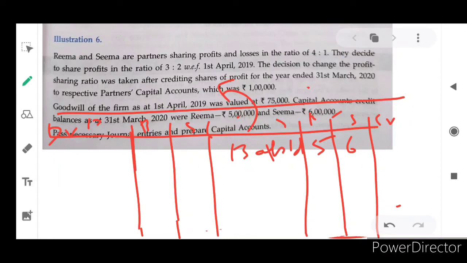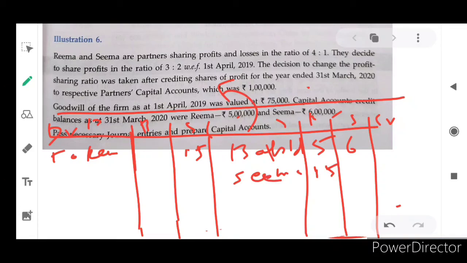Okay. Then apart from that, we already discussed goodwill. Goodwill amount: whose account will be debited, how much, and whose account will be credited, how much. So now we can do 15,000. SEMA's account will be debited by 15,000. So to whom is SEMA going to pay? To REMA, isn't it? SEMA's account will be debited by 15,000 and REMA's account will be credited by 15,000, because of SEMA, isn't it?